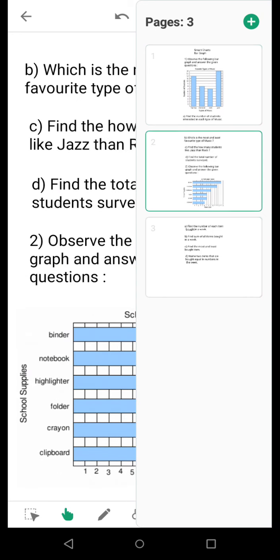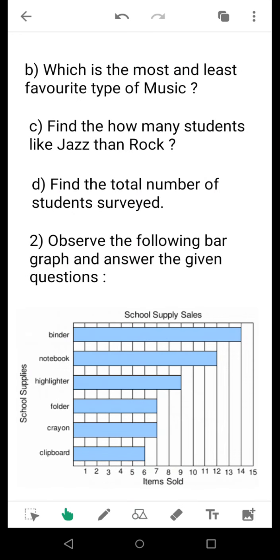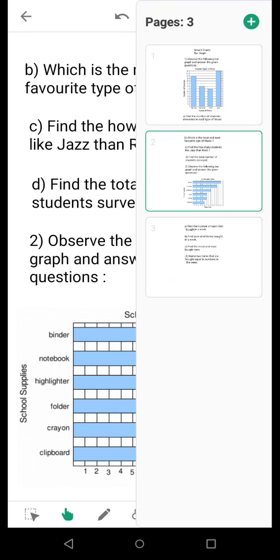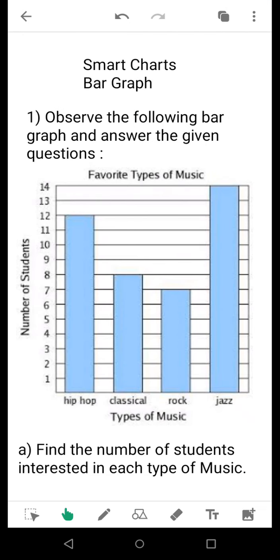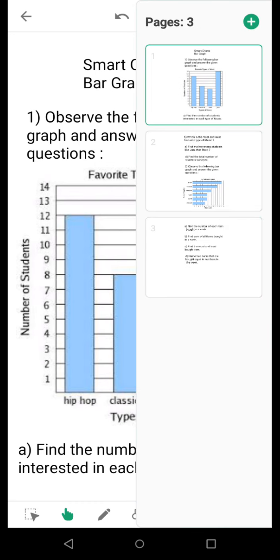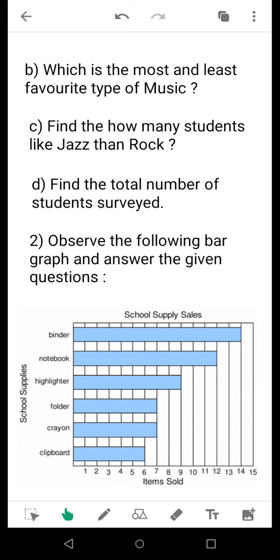Okay. Now, question number B: which is the most and least favorite type of music? Now, if we come to the bar graph, here very well you can see the tallest bar represents the most favorite and the shortest bar represents the least favorite. I am not giving you any answers, but a hint is that whenever you consider them, the most favorite is the tallest bar and the least favorite is the shortest bar.